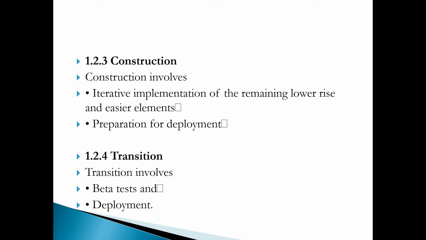So this is the elaboration. At the end of an iteration, some significant decision or evaluation is made. Then there will be a minor release at the end of each iteration. In the last iteration, the final product will be released.